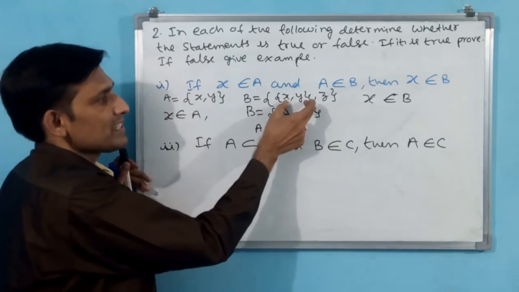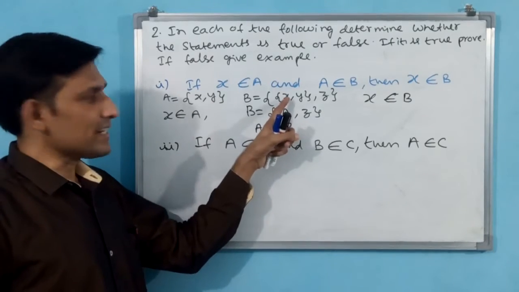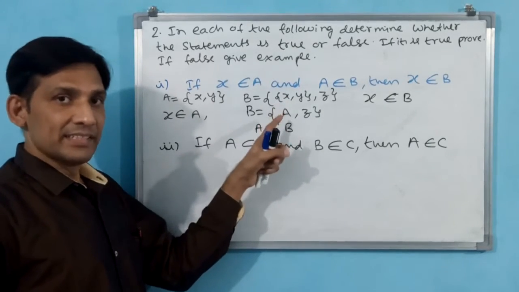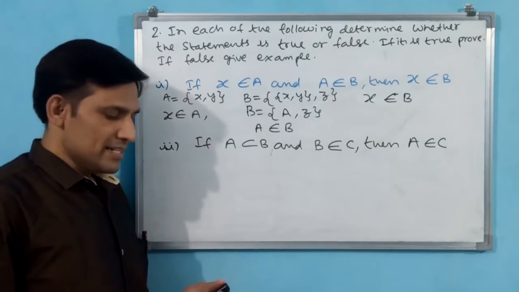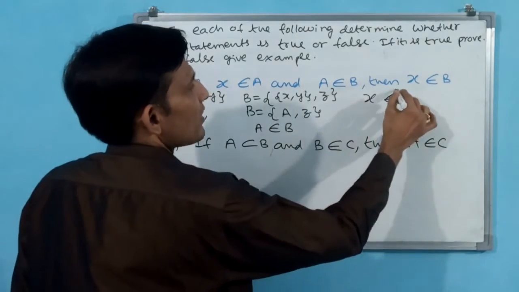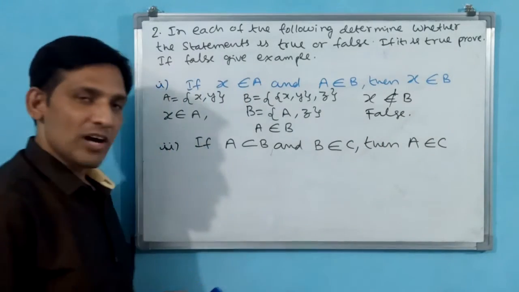Why? Because it is locked. Here elements X and Y are locked and it has become set A inside. Okay, now we cannot say X belongs to B. Then X does not belong to B. Then false you have to write. Okay, this is not true.